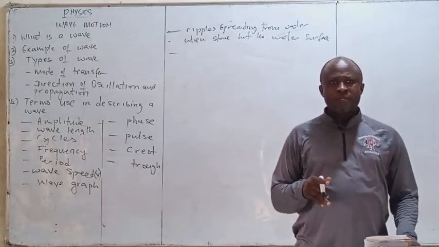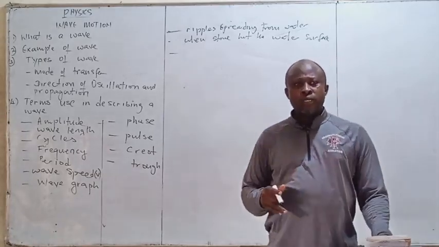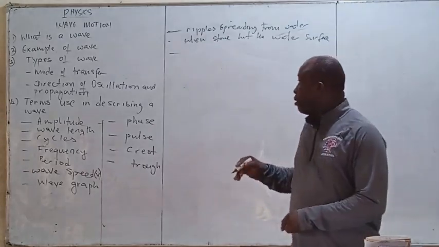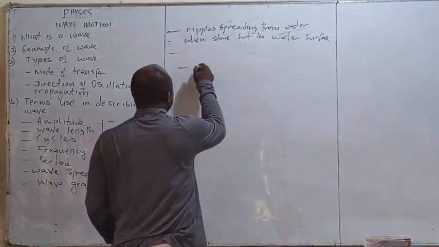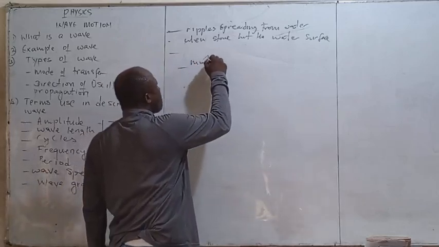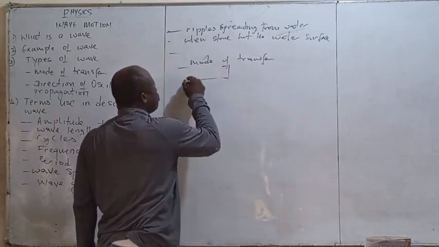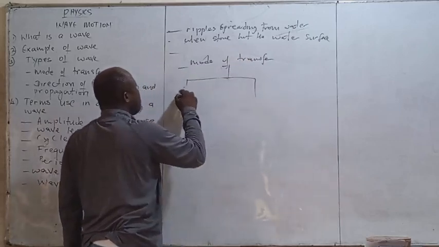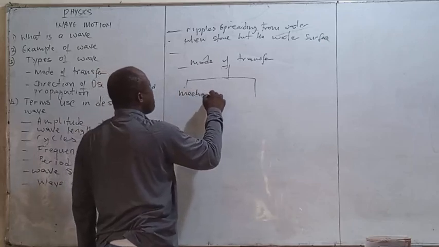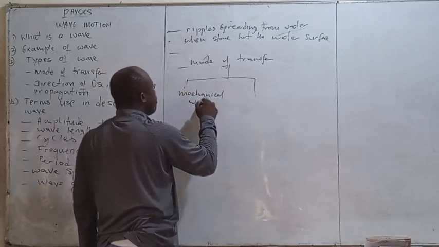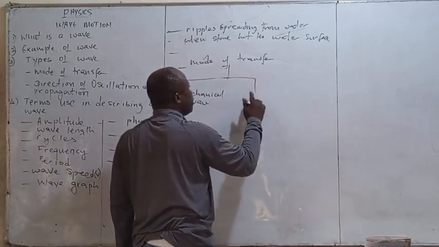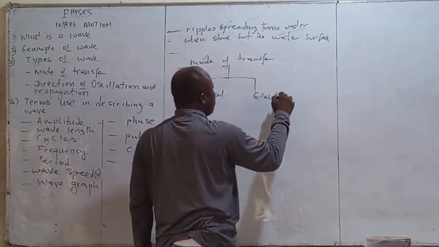Those that do not require material medium are known as what? Electromagnetic wave. So we say mode of transfer. Under the mode of transfer here, we have mechanical wave. Then we also have electromagnetic wave.